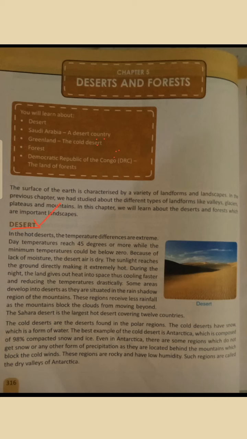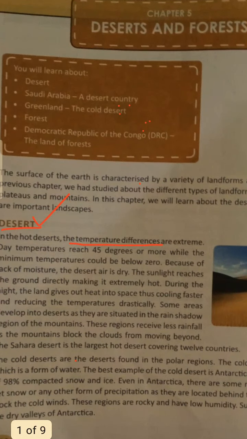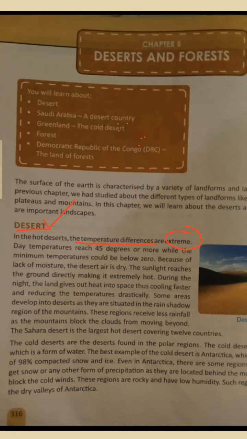So the first thing about a desert is that one can see temperature differences in the desert. The temperature differences in the desert are extreme, very high. It means if the temperature during the day is 45 degrees, while the minimum temperature could be below 0 during the night. So this is the temperature difference.